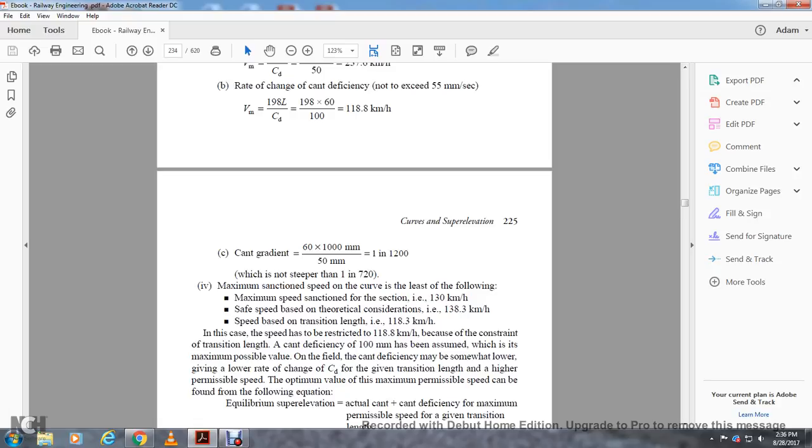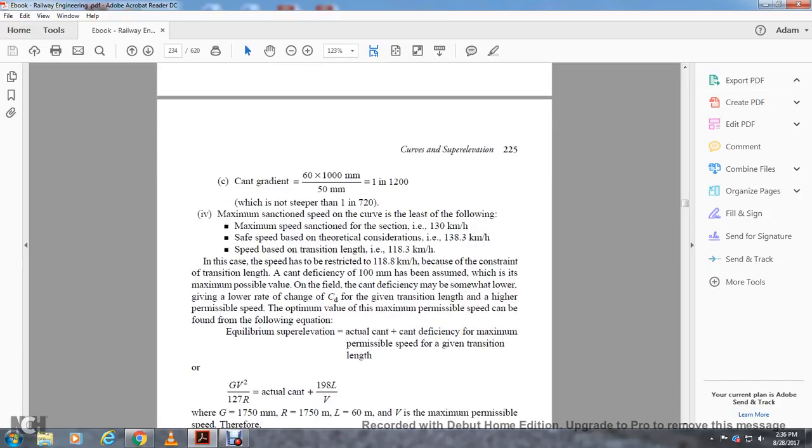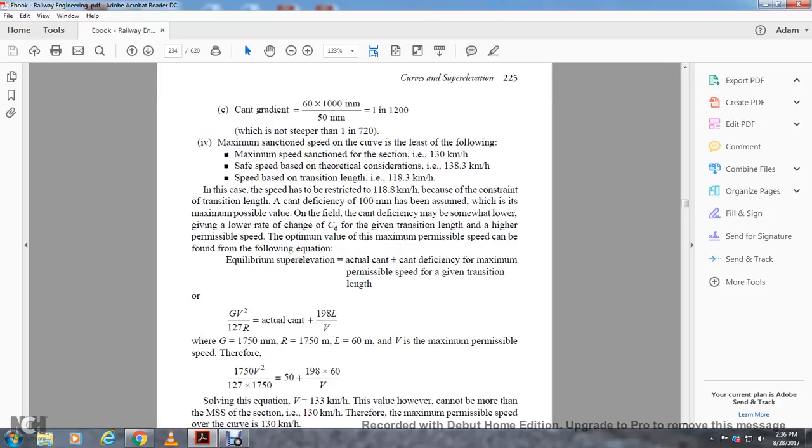The optimum value of maximum permissible speed is found with the following equation: equilibrium super elevation equals actual cant plus cant deficiency for the maximum permissible speed with the given transition length. That is, G times velocity squared divided by 127 R equals actual cant plus 198 times L divided by V, where G is 1750, the radius is 1750 meters, the length is 60 meters, and V is the maximum permissible speed. Therefore, V squared divided by (127 times 1750) equals 50 plus 198 times 60 divided by V.